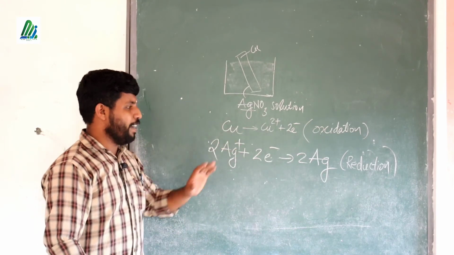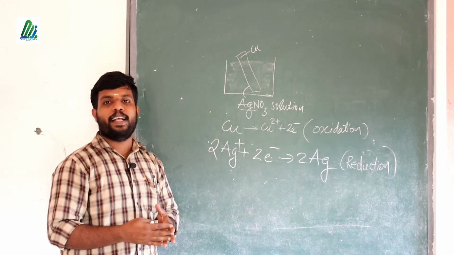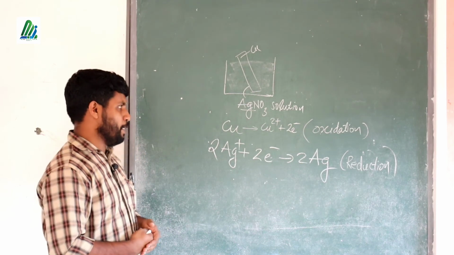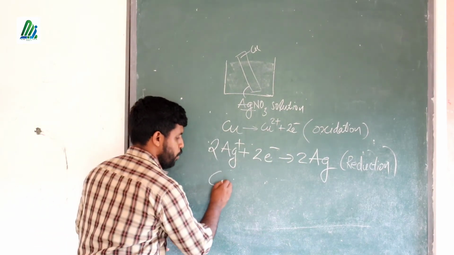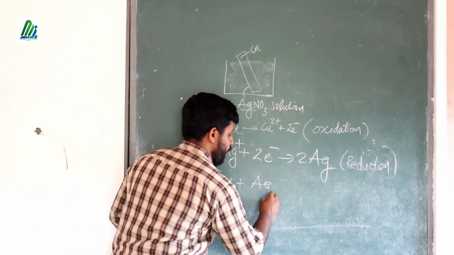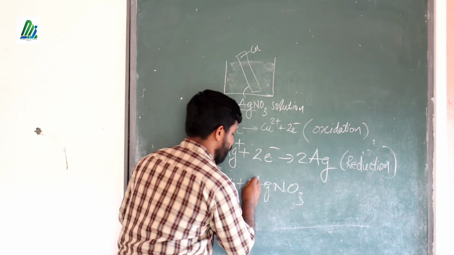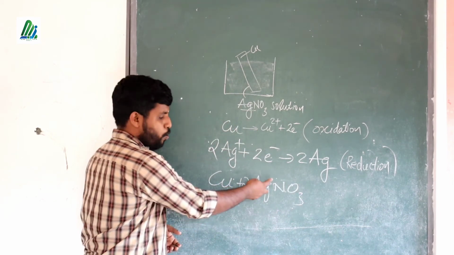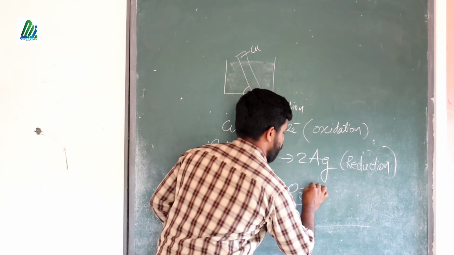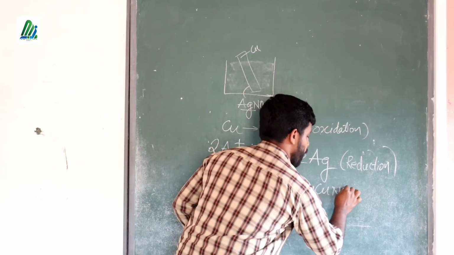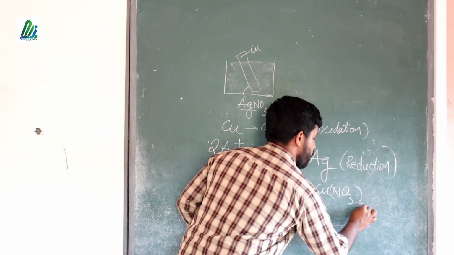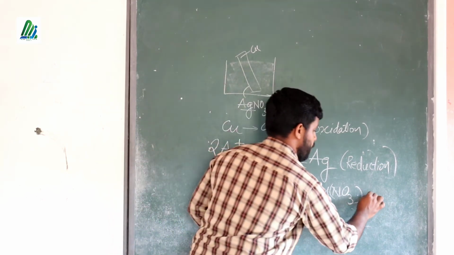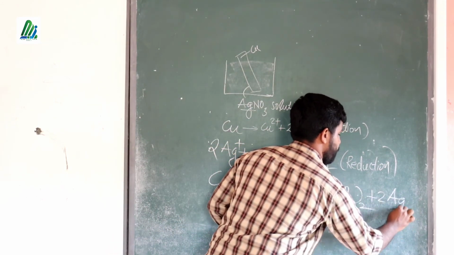Then oxidation and reduction are completed. Now we write the displacement equation: Cu plus AgNO3, and for balancing we write Cu plus 2AgNO3 gives Cu(NO3)2 plus 2Ag.